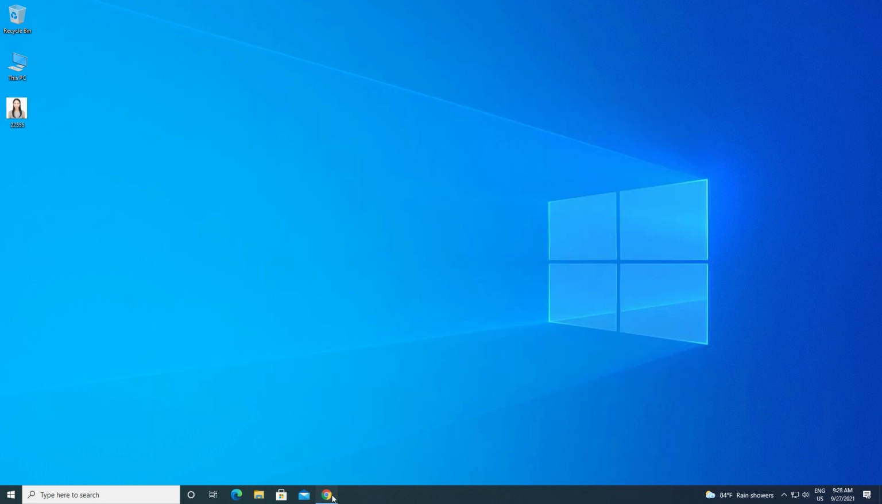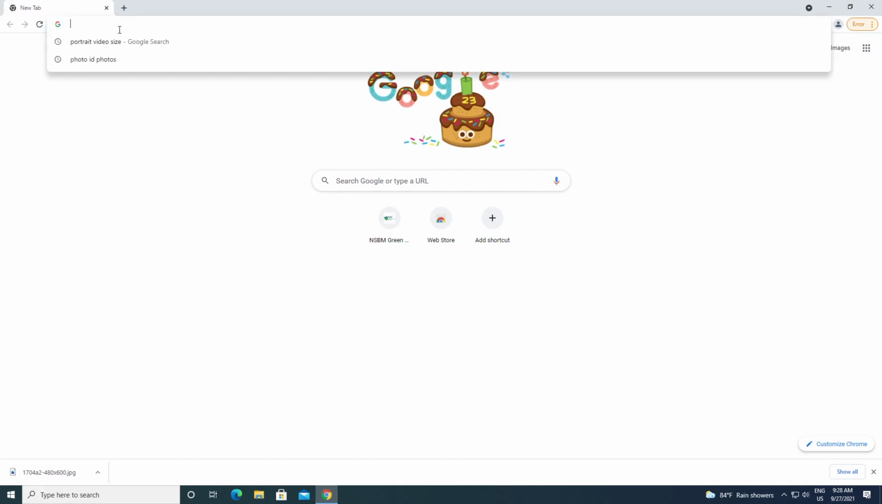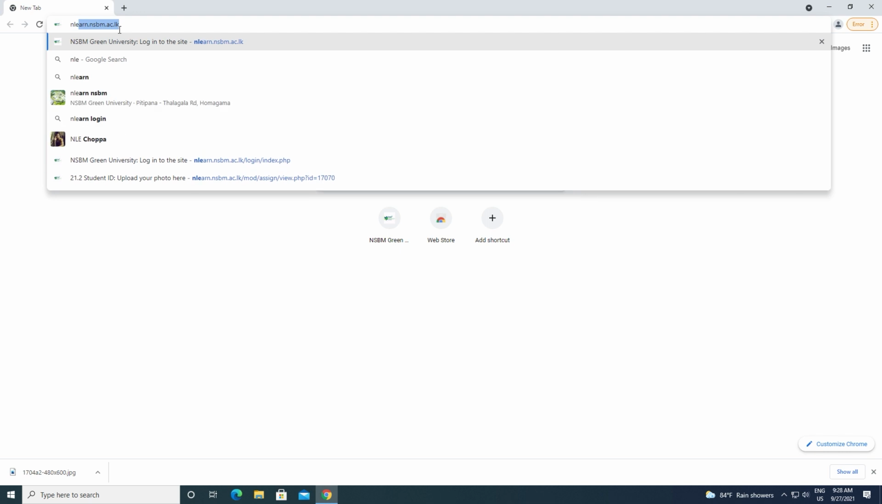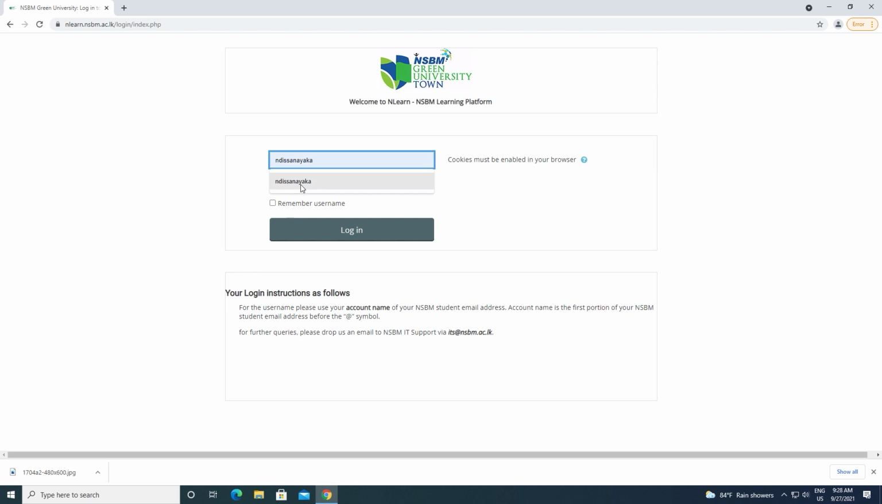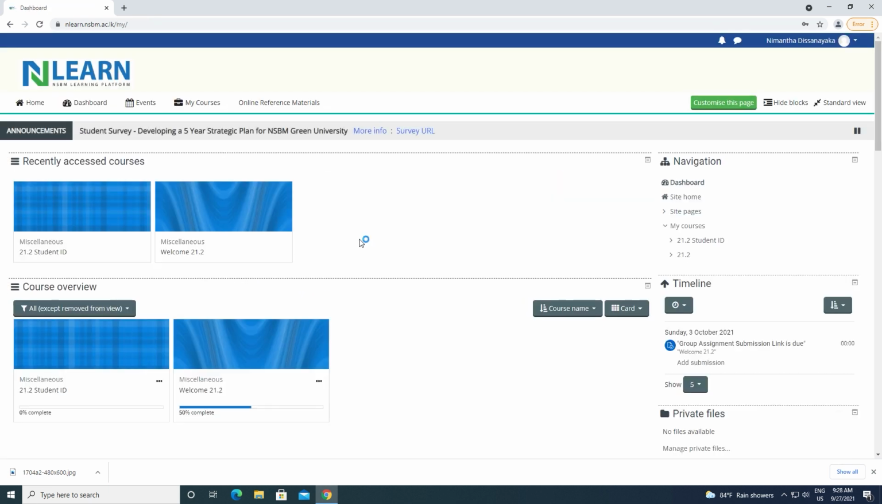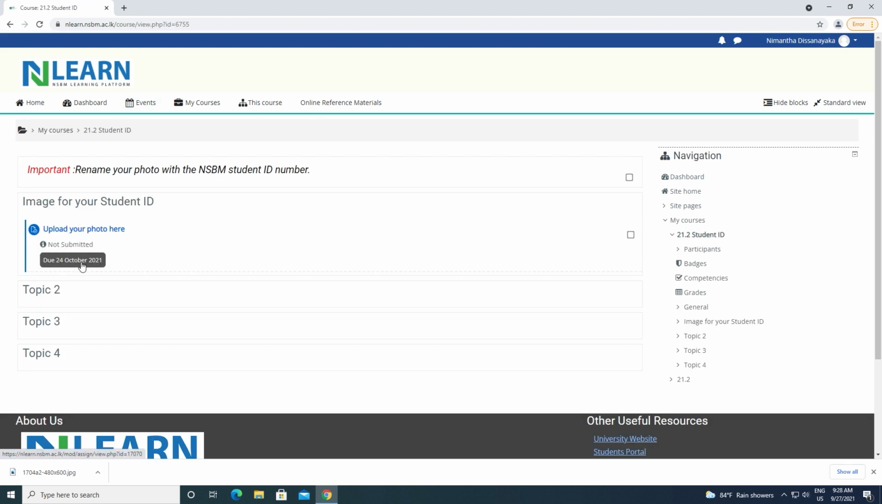Then you have to go to Google and log on to the NLearn account. You just have to type nlearn.nsbm.ac.lk on the search bar. And then you have to type the username and the password provided by NSBM. Then once you click login, you will be directed to your NLearn account, where under the module boxes you will find a module box called 21.2 student ID. Under that you will have a place where you will have to upload your photo.